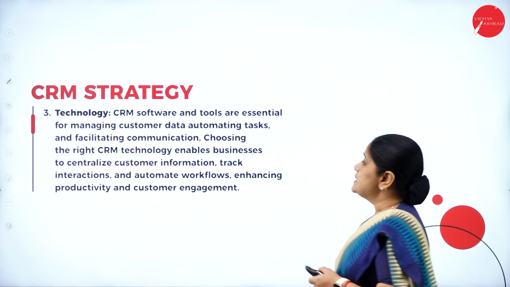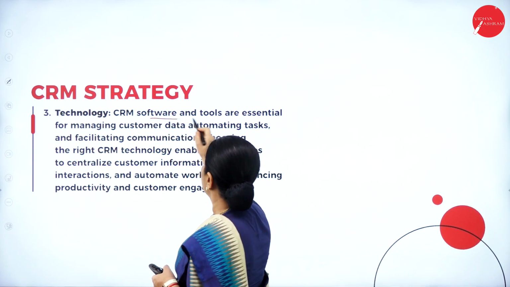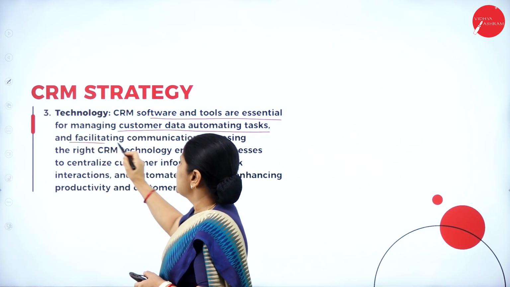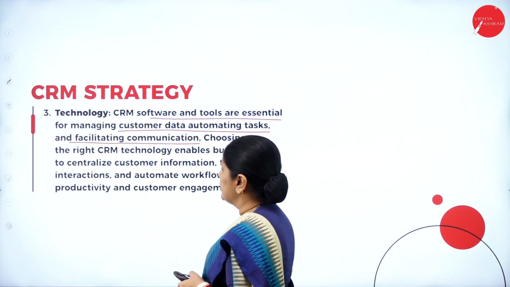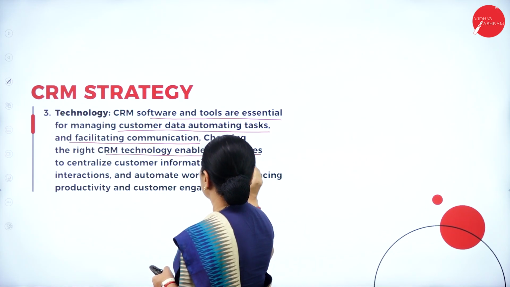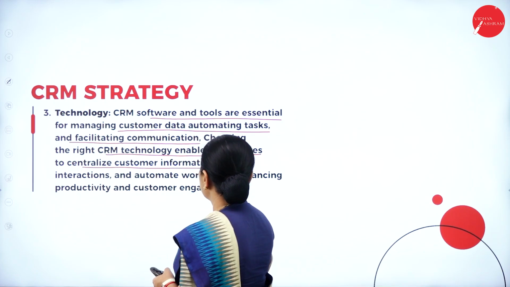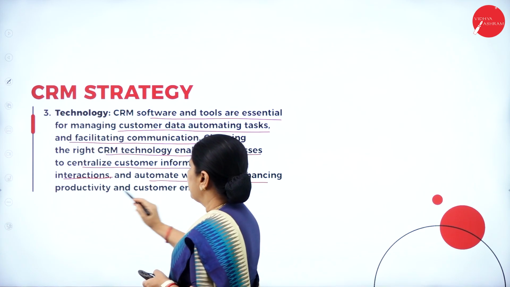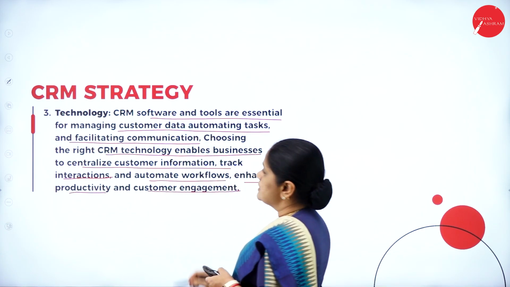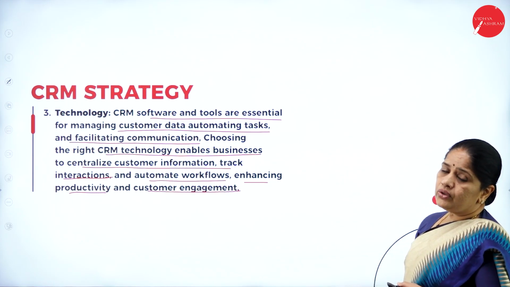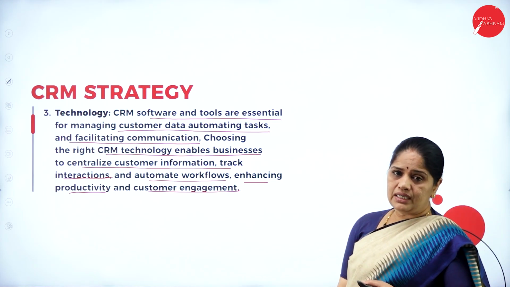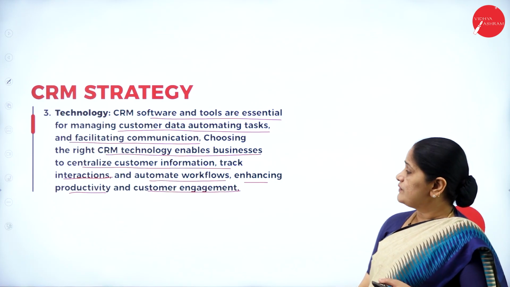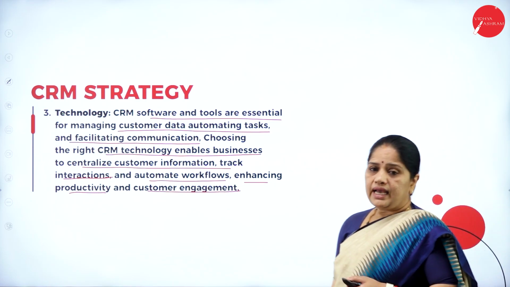Then, third one is technology. CRM software and tools are essential for managing customer data, automating tasks, and facilitating communication. Choosing the right CRM technology enables businesses to centralize customer information, track interactions, automate workflows, enhancing productivity and customer engagement. So, we need to have the proper kind of technology, that is the right kind of software, in order to see that we have centralized customer information, etc.